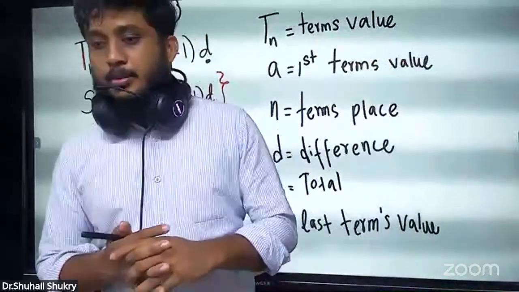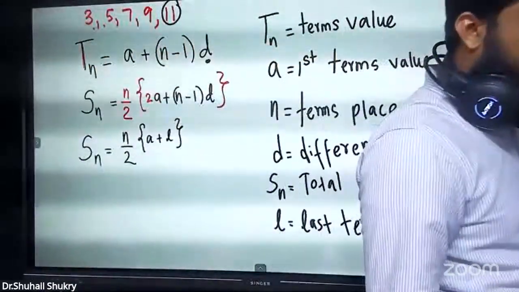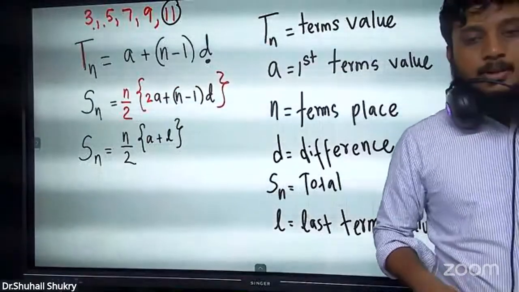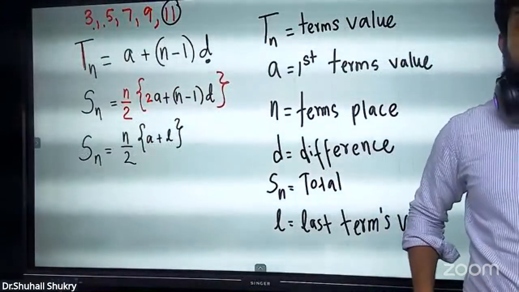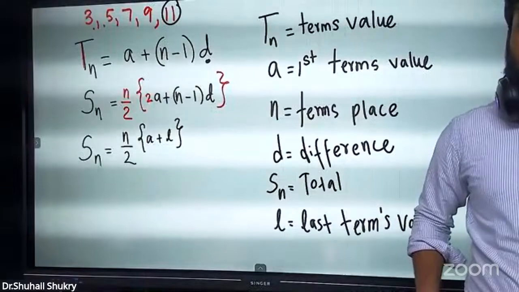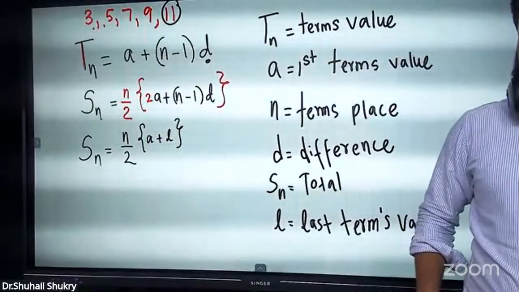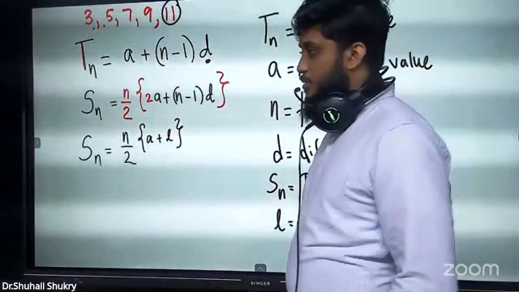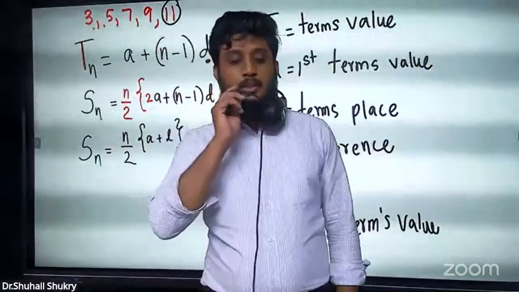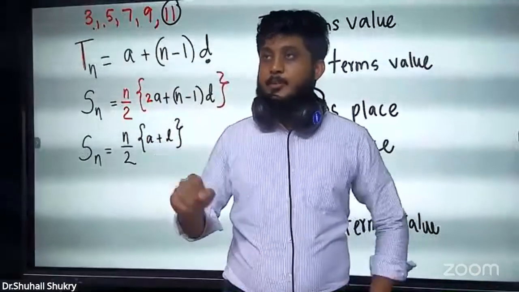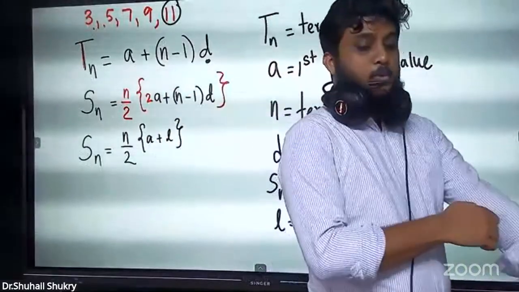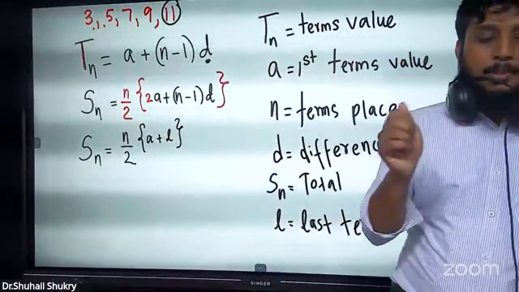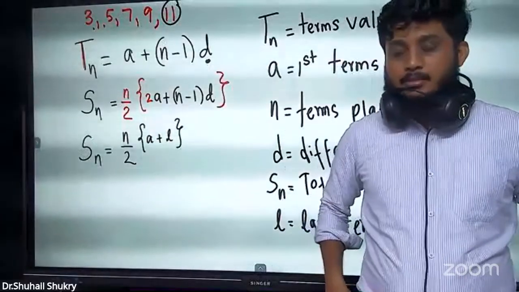Now what you have to do is write these things beautifully. Write this formula. First of all, write what arithmetic progression is.